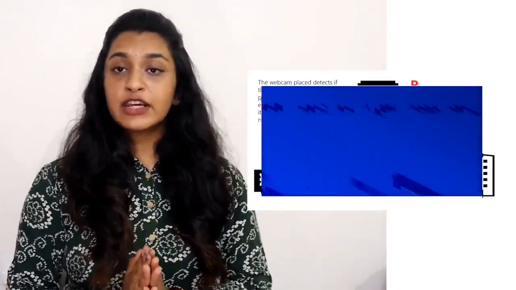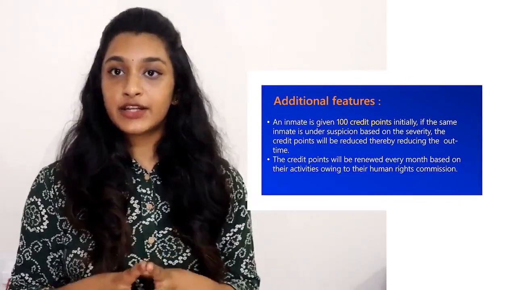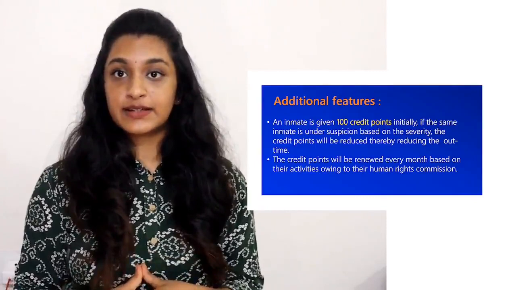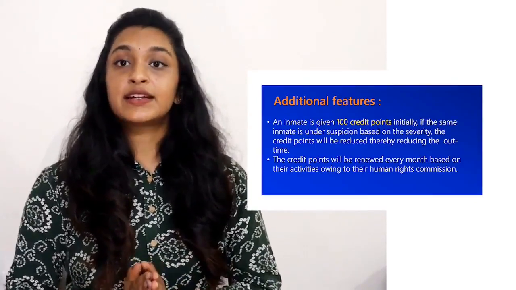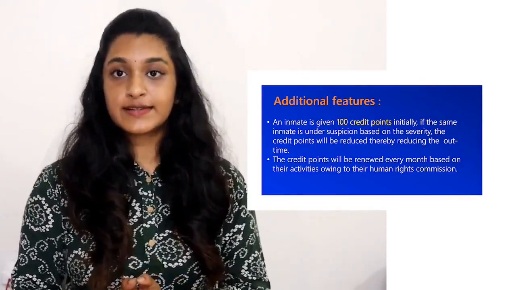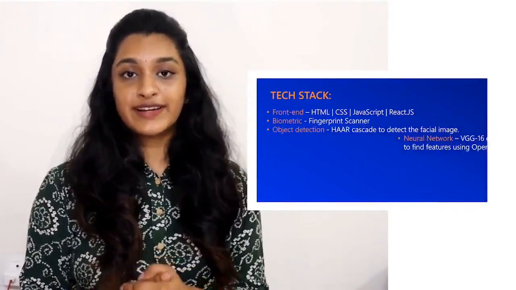Additional features. Every inmate is given 100 credit points, and this reduces every time the person is suspected. And his points reduce and the time limit for him to go out also reduces. And the credit points can be renewed every month depending on the Human Rights Commission.